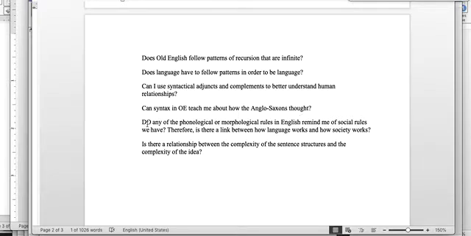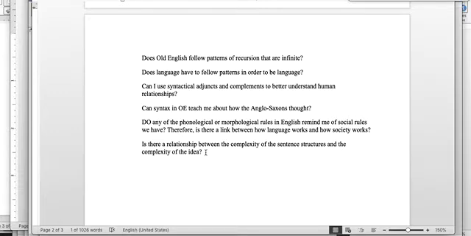Do any of the phonological or morphological rules in English remind me of social rules that we have? I think about this a lot. Therefore, is there a link between how language works and how society works? Okay, my answer is yes, but then lots of questions come out of that. Is there a relationship between the complexity of the sentence structures and the complexity of the idea? I think that that's a good question to answer too.